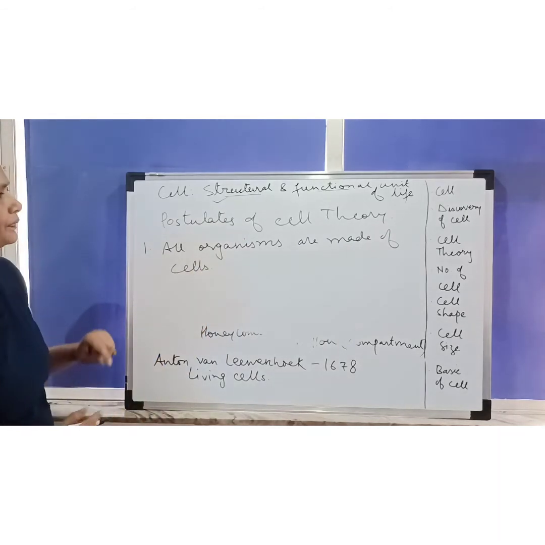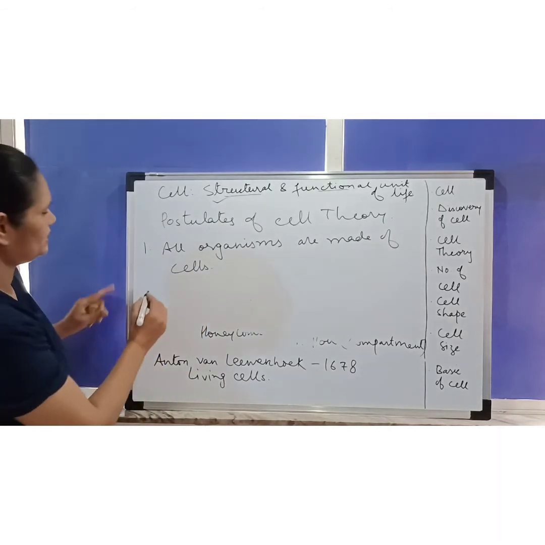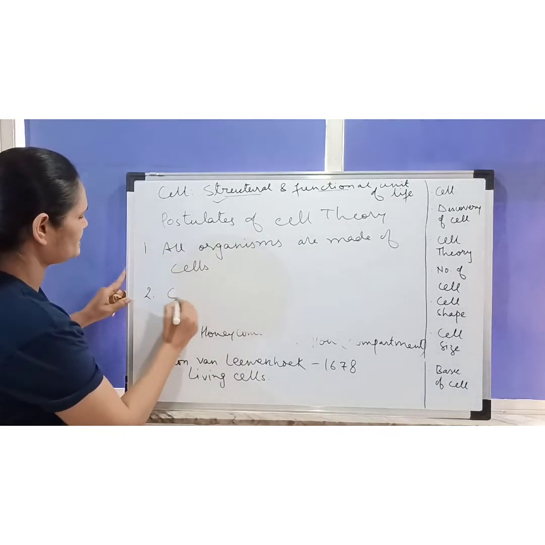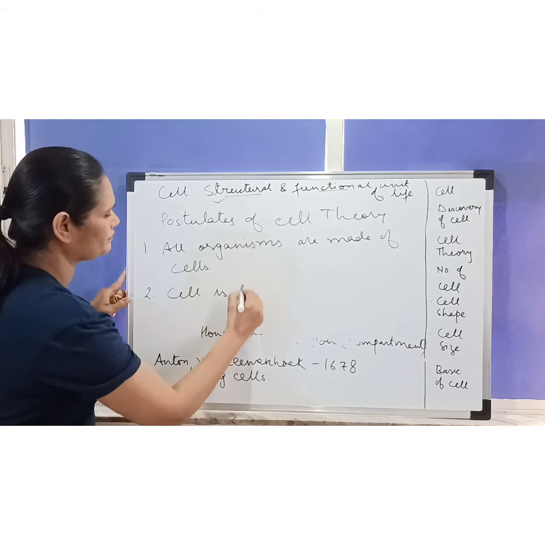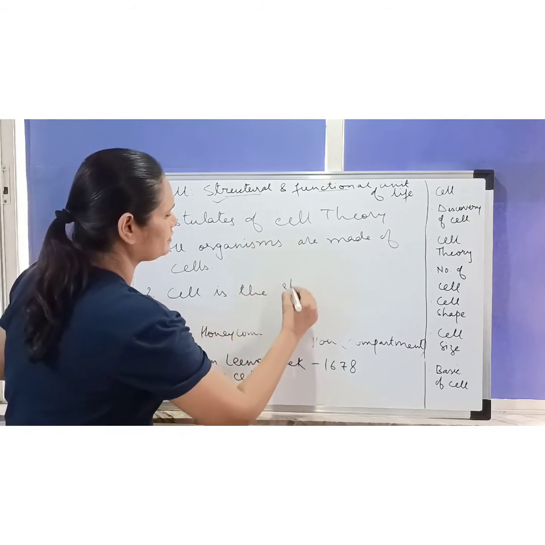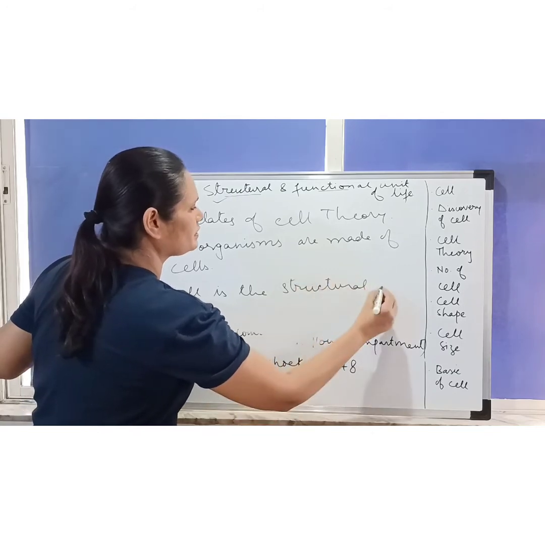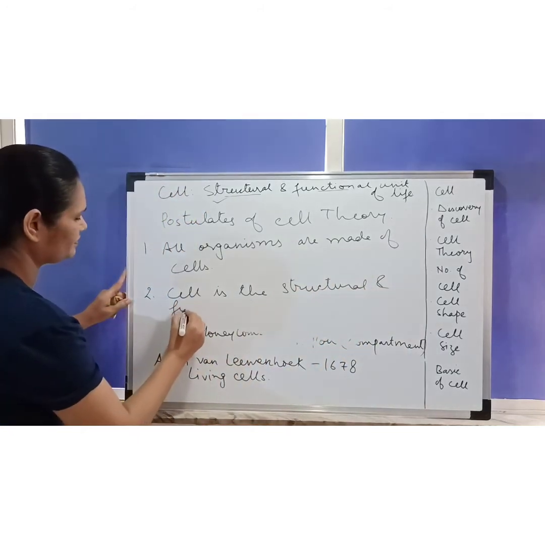Okay. Then the second postulate is that cell is the structural and functional unit of life.